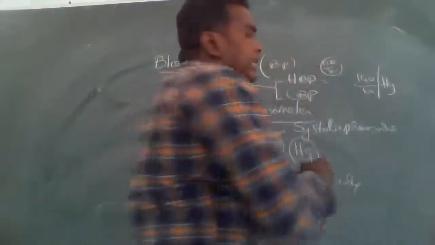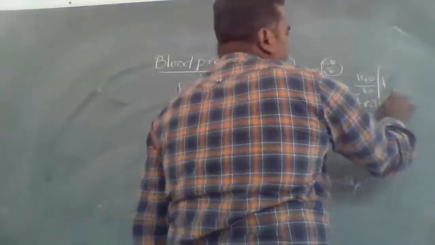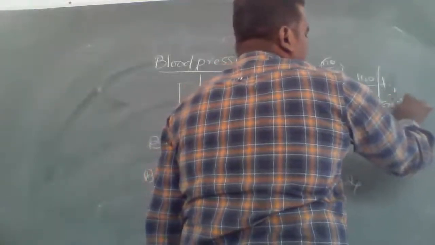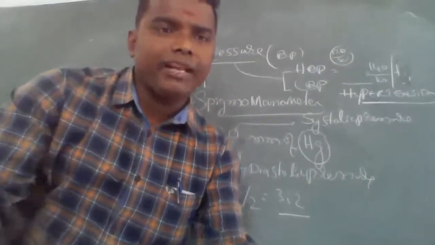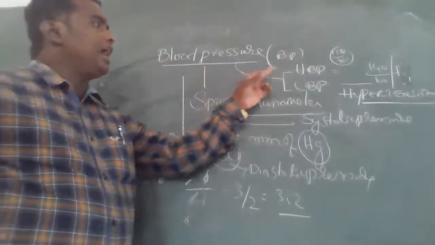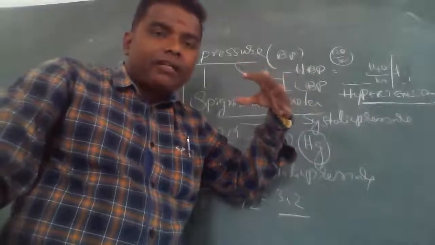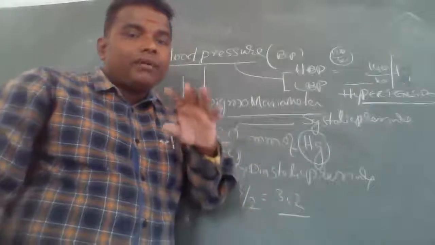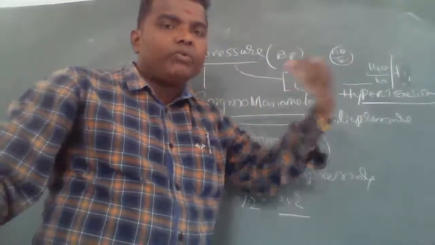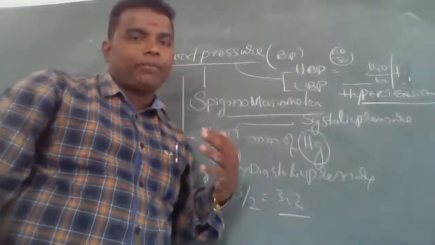It is also called hypertension. It's very important. High BP is nothing but hypertension. When the BP is raised compared to normal blood pressure, that is more than 120, for example 140 by 100, that is called high pressure, high blood pressure.